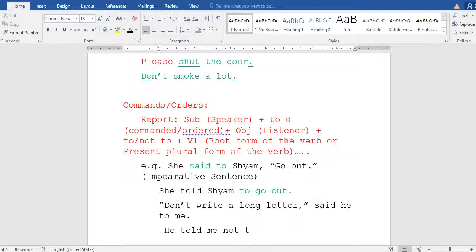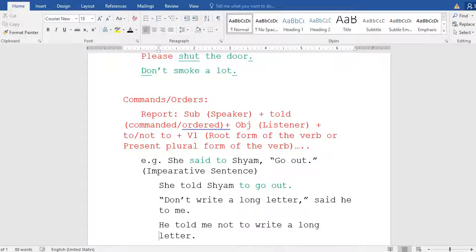You can go to the rule. See here, not to. I'm showing this by highlighting not to in negative. Okay, so then what is written after that? Write a long letter. This is the way. He told me not to write a long letter. Okay, so I hope it's not a big problem for you to understand. You have to practice it. One time I said with the commands and requests orders.